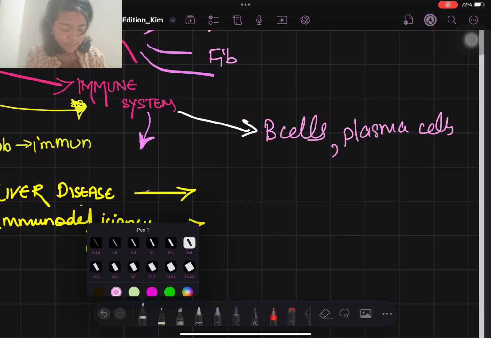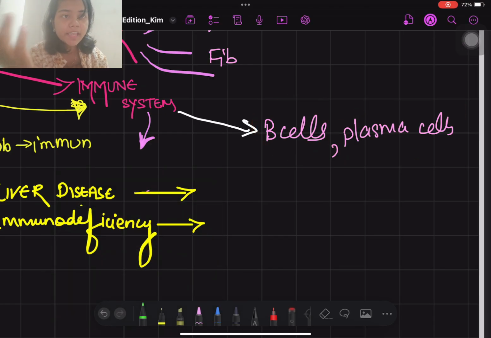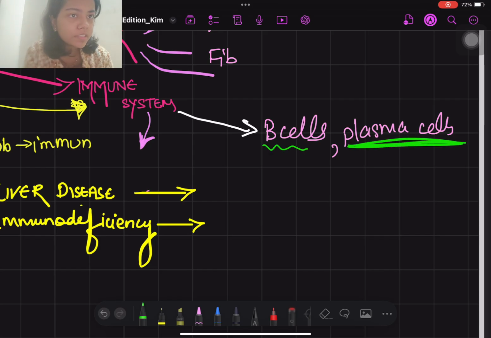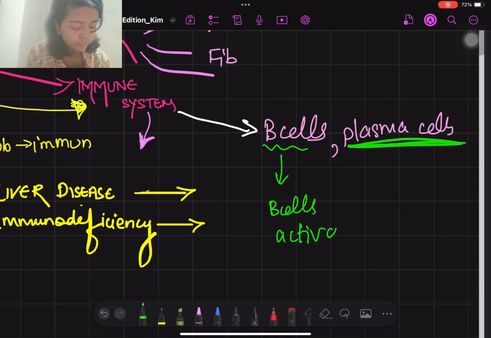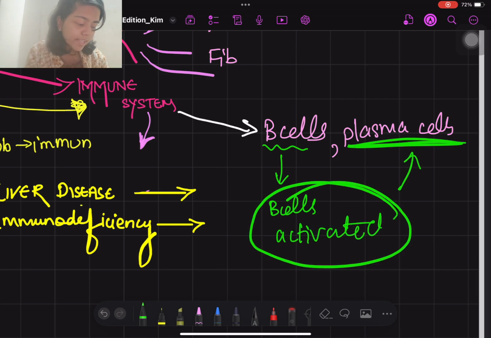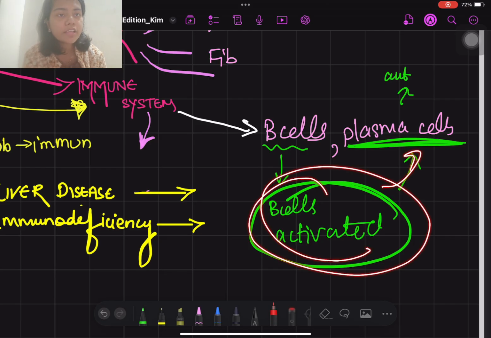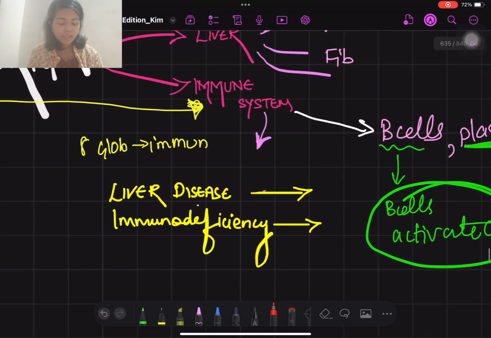What are your plasma cells? अभी plasma cells is an alien term for you, right? So plasma cells क्या होते हैं? See, B cells जब भी if an antigen has come into your body, okay, so B cell will recognize that a foreign body has come inside your body, but B cell is not having enough capability to make many antibodies. So B cells will get activated, and these activated B cells are your plasma cells, which will make antibodies. Okay, so basically B cells में इतनी कैपेबिलिटी नहीं है कि एंटीबॉडीज सिंथेसाइज कर सके. So the activated B cells are known as your plasma cells, which will make antibodies against the antigen.